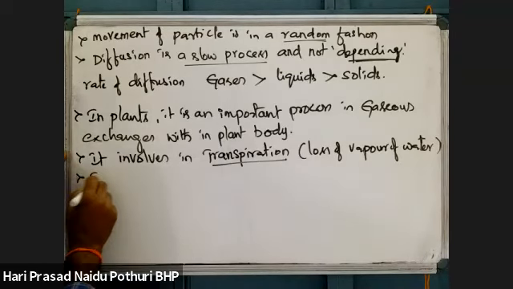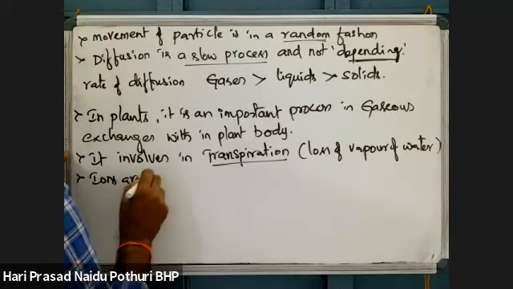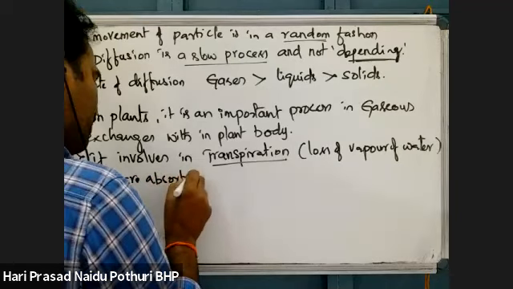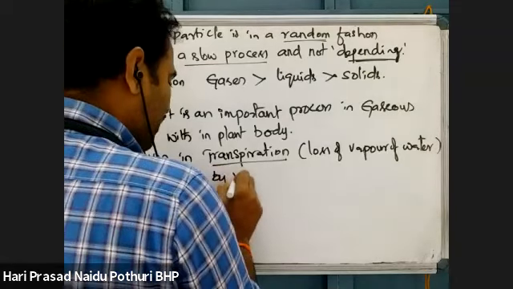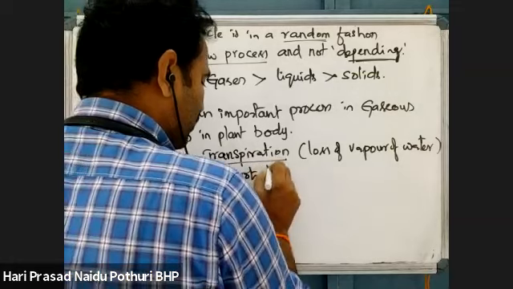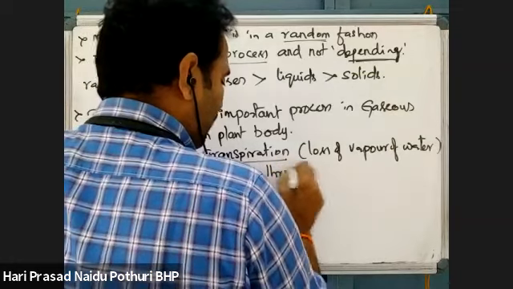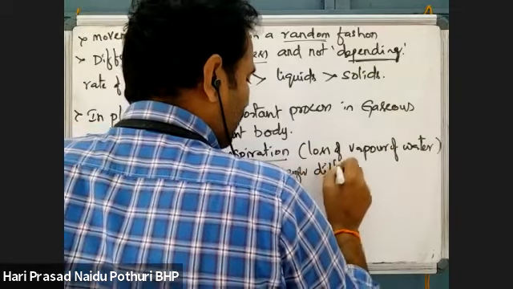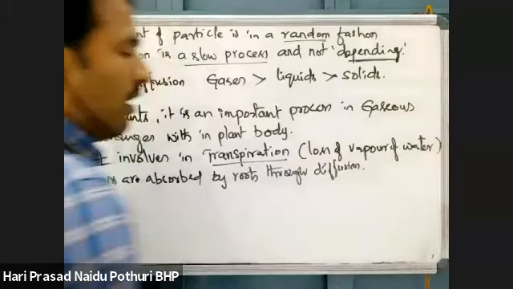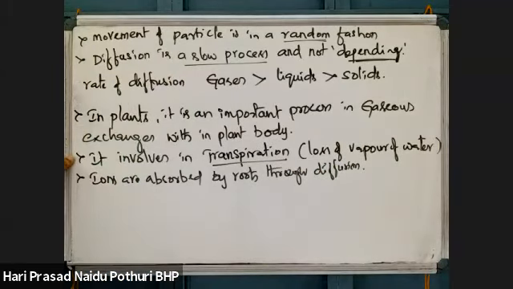And ions are absorbed by roots through diffusion. Absorption of ions, like salt uptake, also takes place by simple diffusion.